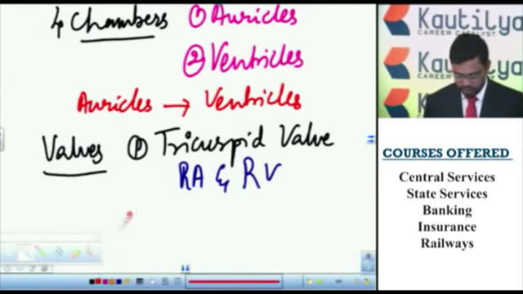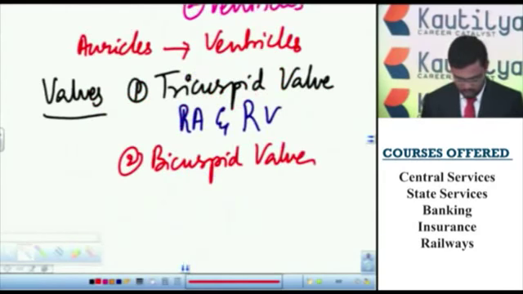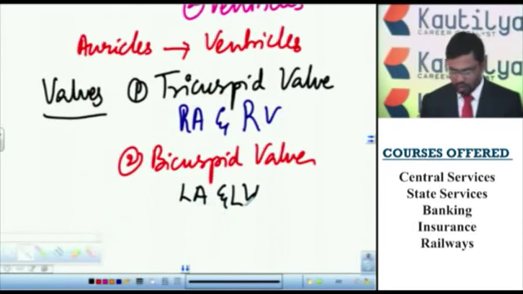The second one is the bicuspid valve. There are two valves present between the left auricle and left ventricle, so they are called bicuspid valves. This bicuspid valve is also called the mitral valve.